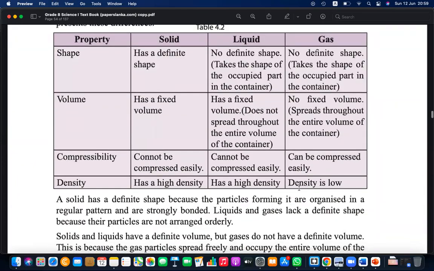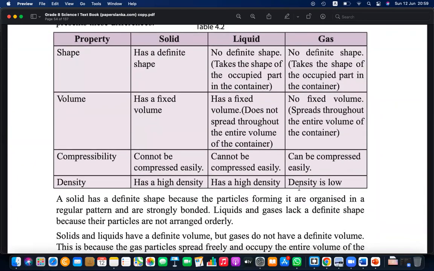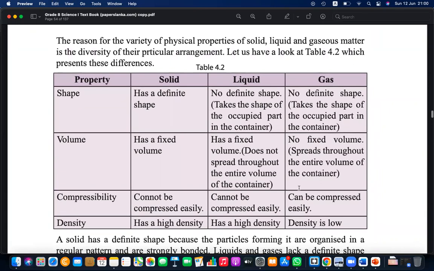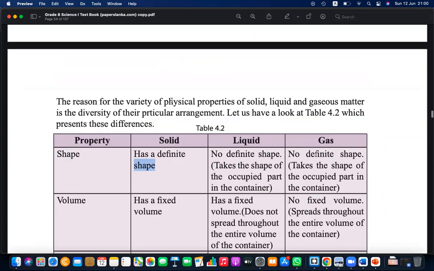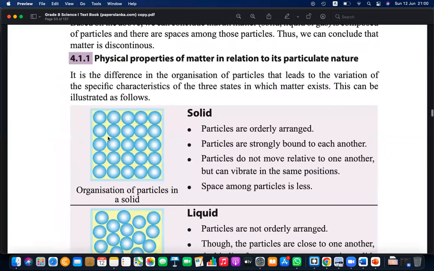Okay, the summary of the things that we have learned today. Shape. Solid has a definite shape. What is the reason? Why does it have a definite shape? Because these particles are orderly arranged.